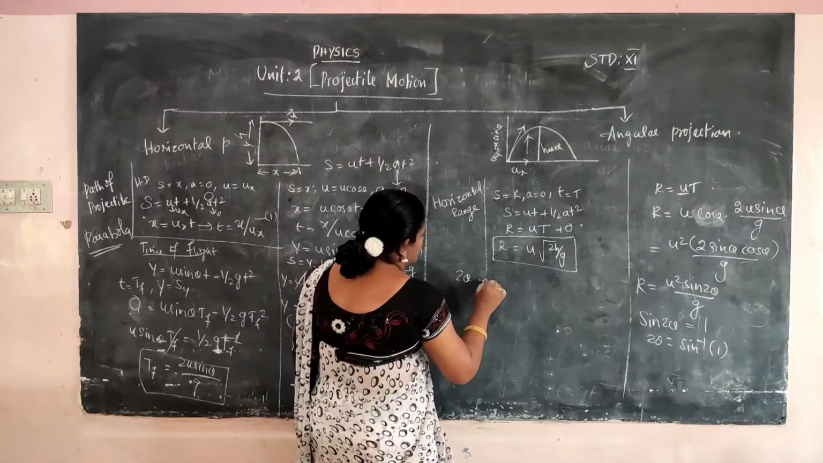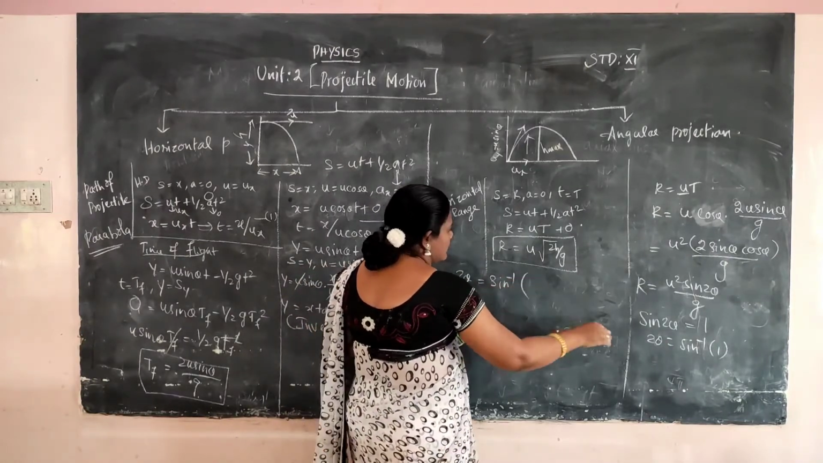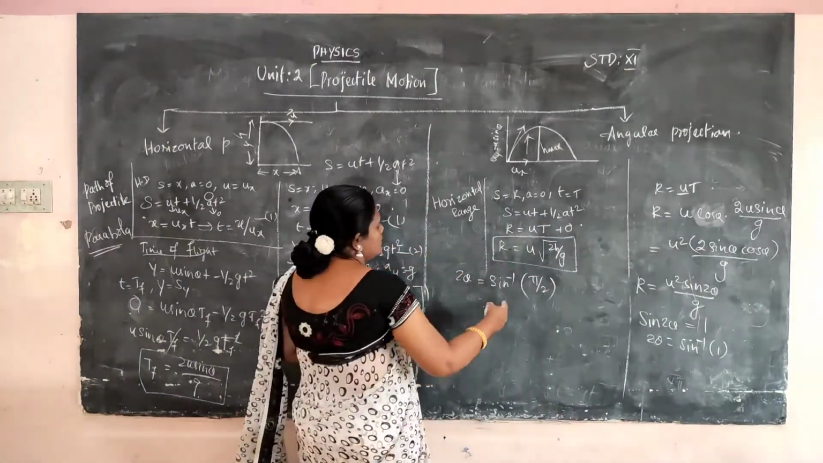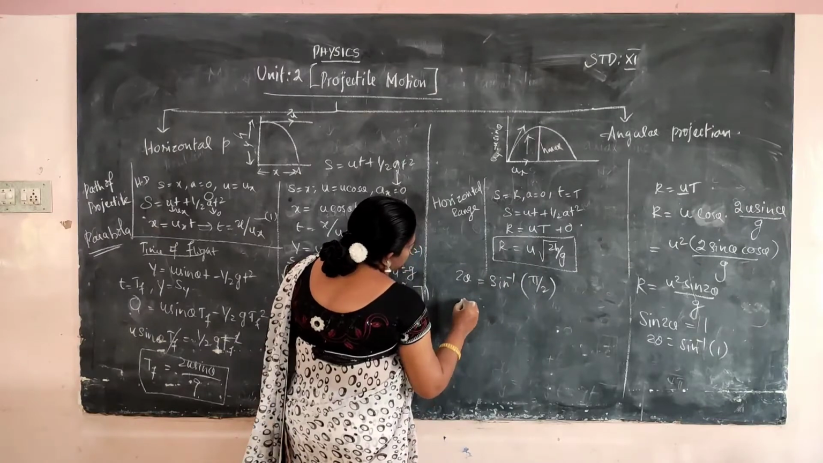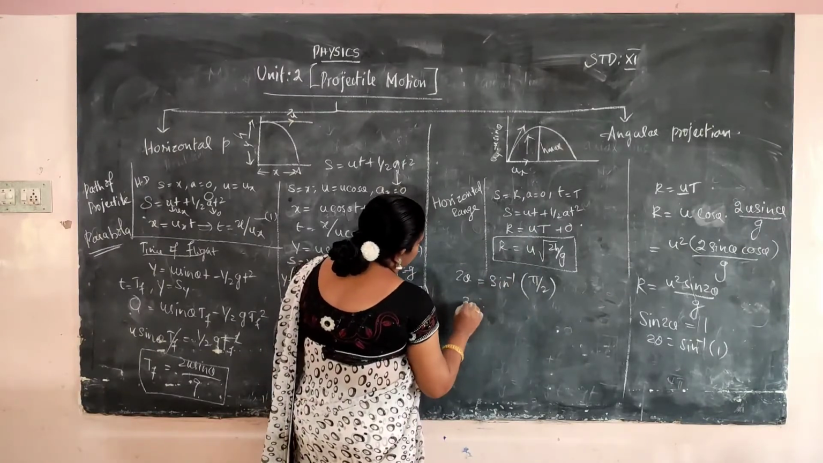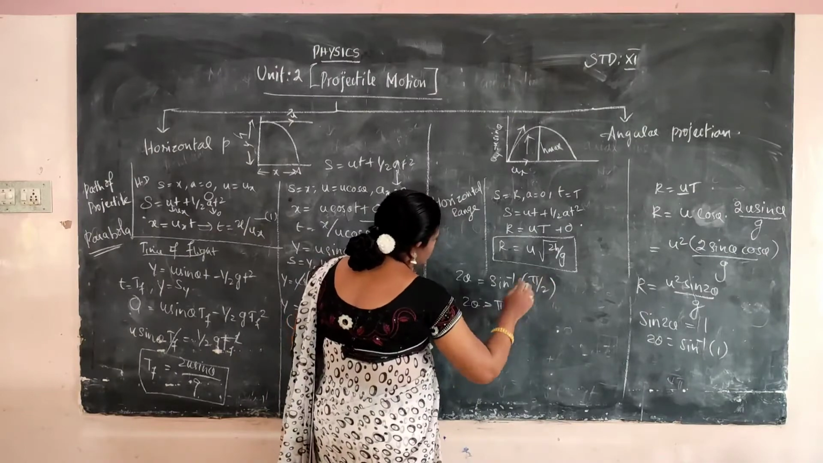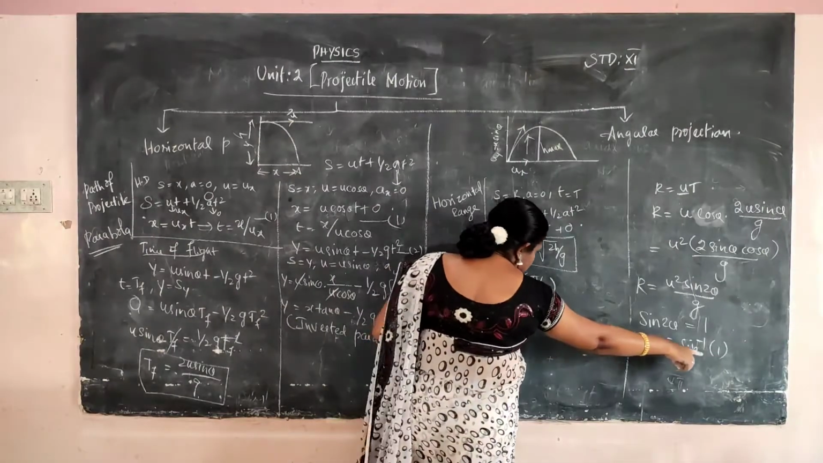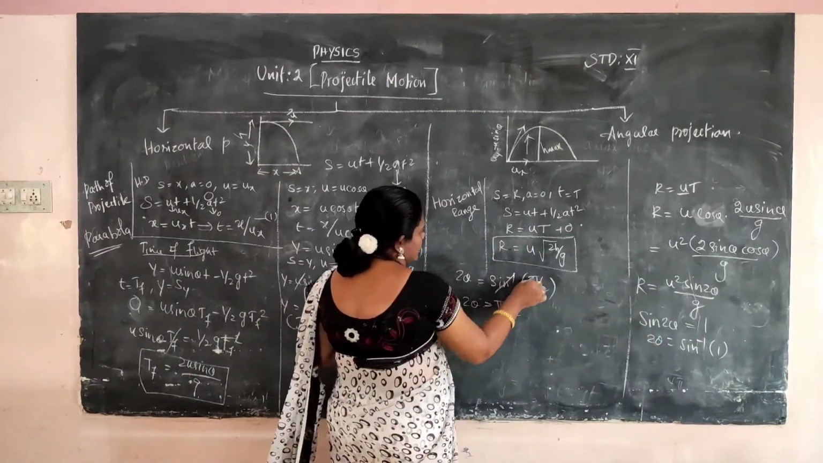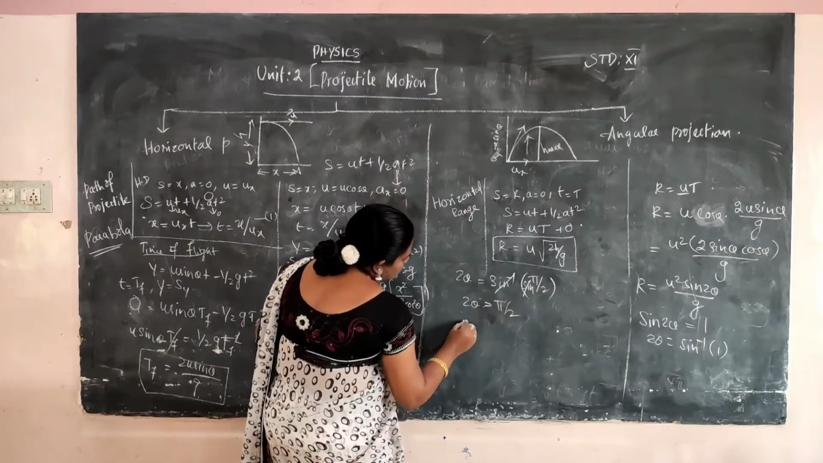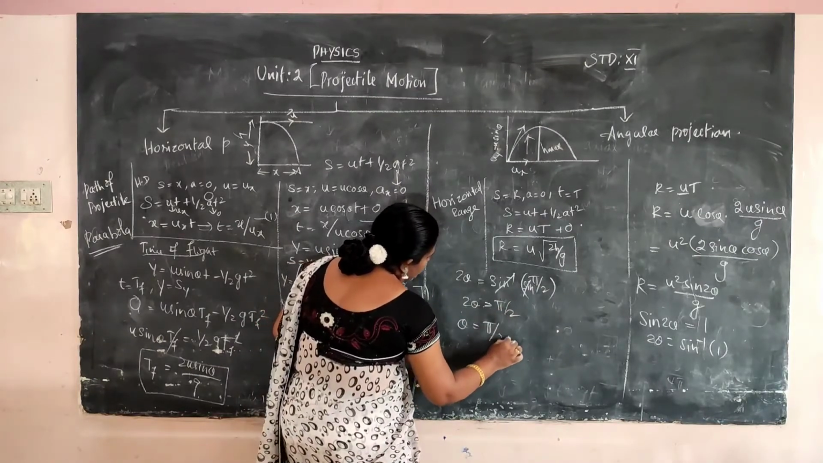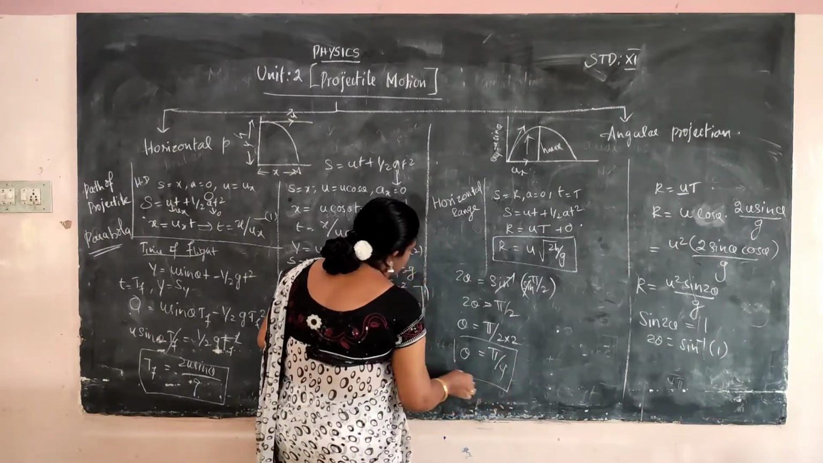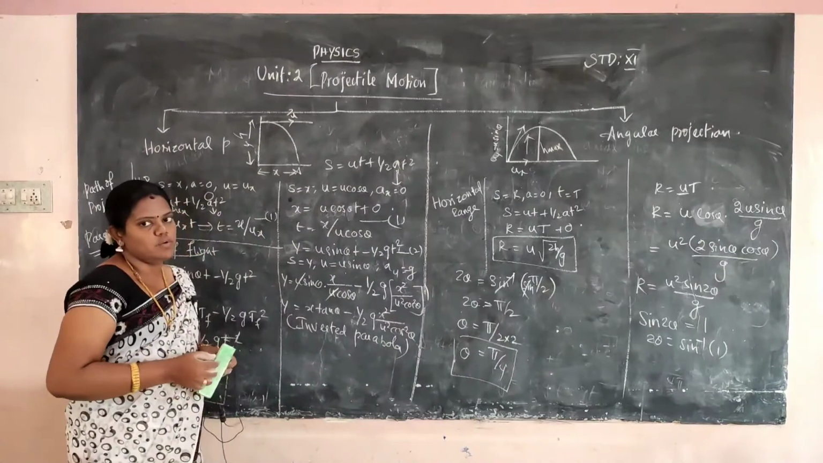So 2 theta is equal to sin inverse of 90 degree, that is pi by 2, that is 180 by 2. So pi by 2, then we want sin inverse of sin pi by 2. So sin cancels and we get pi by 2. So 2 theta is equal to pi by 2. So theta is equal to pi by 2 into 1 by 2, that is theta is equal to pi by 4. So when the angle of projection is theta is equal to pi by 4, the range attains its maximum value.